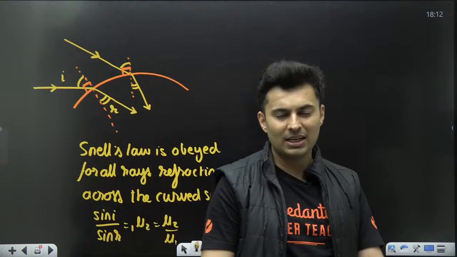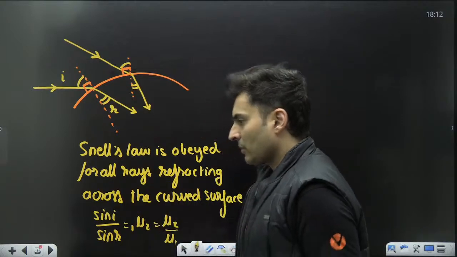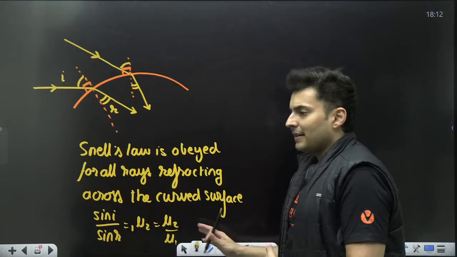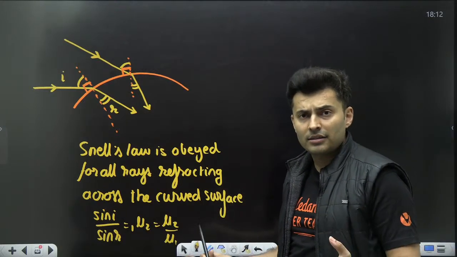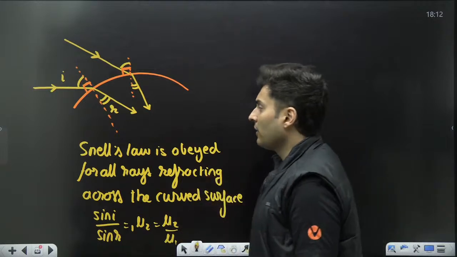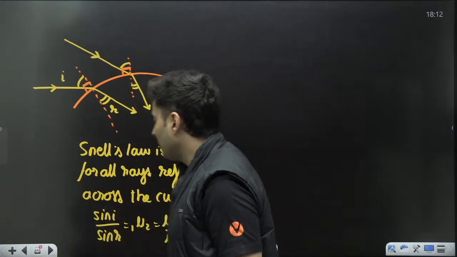At every single place I can say this. And using these ray diagrams, I can finally figure out where the image lies.